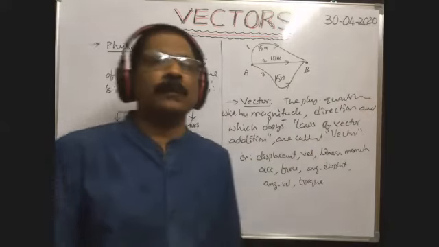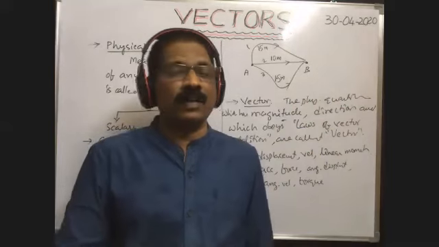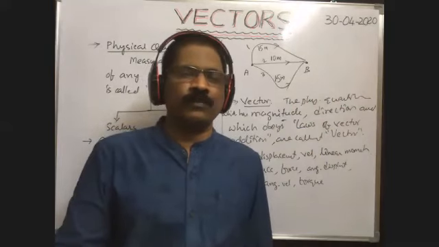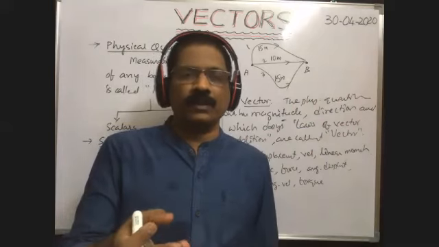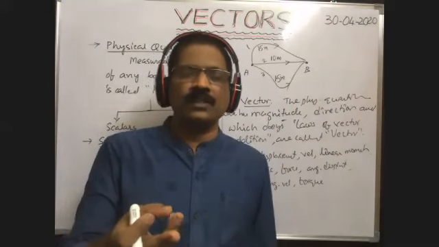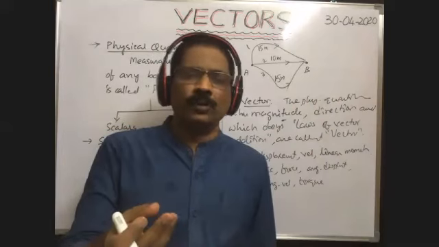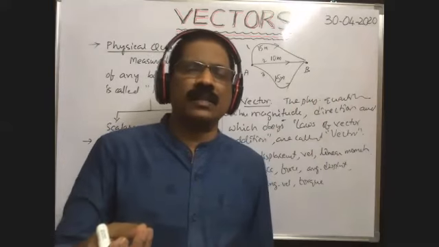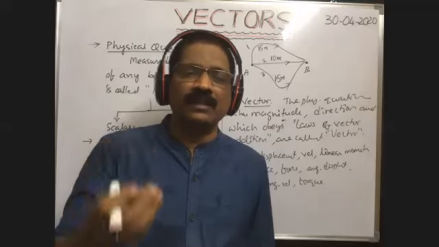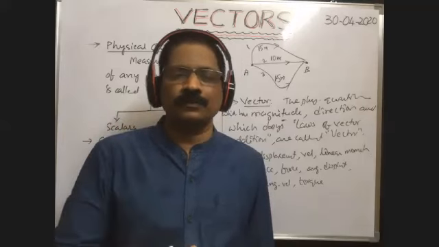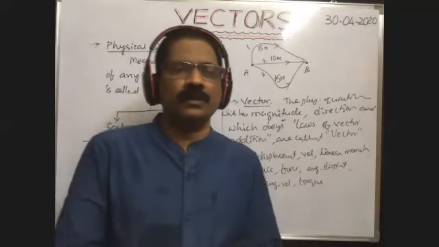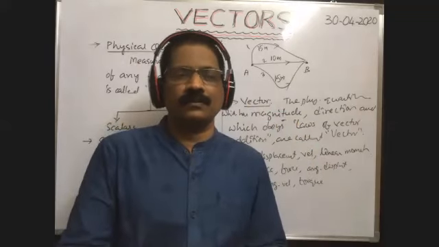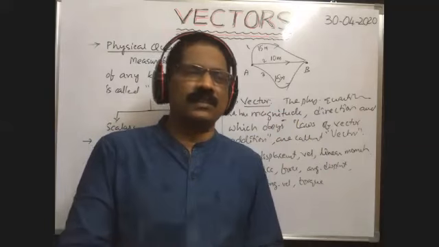So how can we represent the vector? Because we have to concentrate more on vectors in this chapter. Almost all kinematics, Newton's laws of motion, work done, rotatory motion. In all these chapters, we need the knowledge of vectors, integration, differentiation also. That's why the vectors topic is one important chapter in our physics to study the first year and second year physics easily.